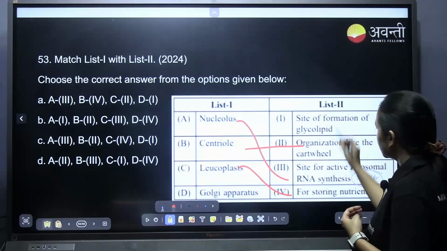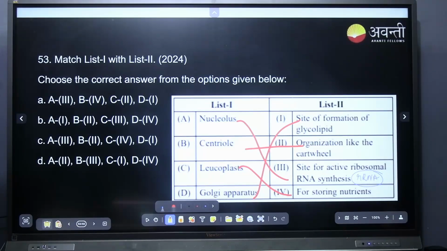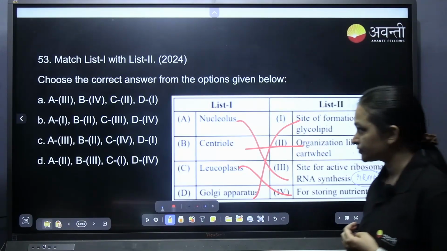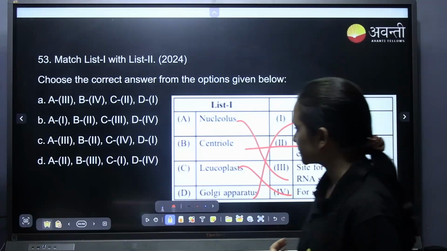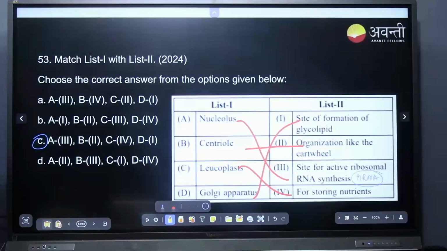Golgi apparatus is the site for formation of glycolipid and glycoprotein. So A3, B2, C4, D1. C is the right answer.